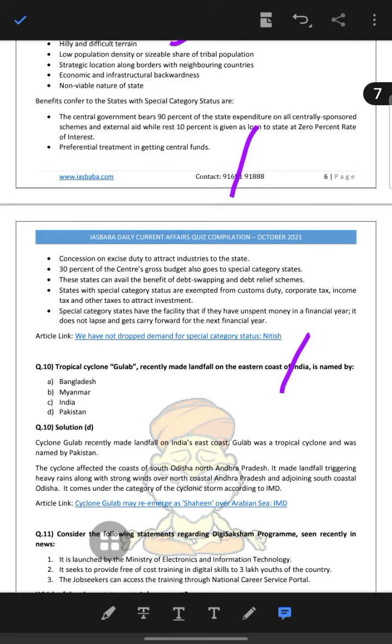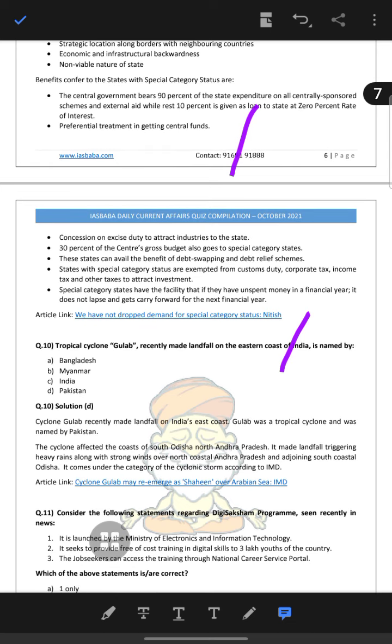30% of the center's gross budget also goes to the special category states, and these states can avail the benefits of debt swapping and debt relief schemes. A state with special category status is exempted from customs duty, corporate tax, income tax and other taxes to attract investments.